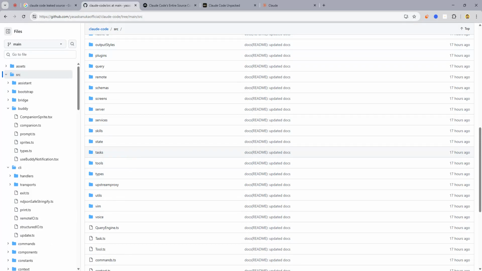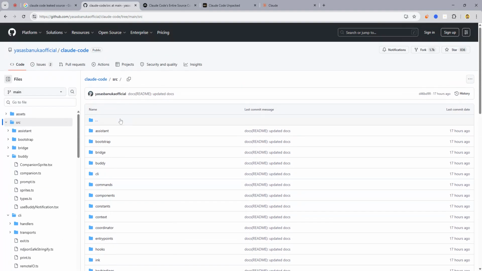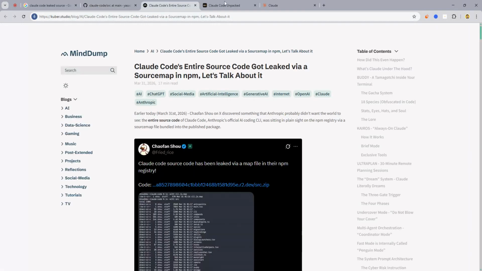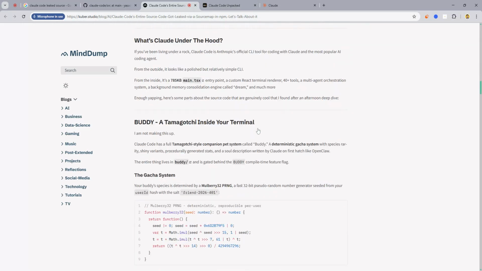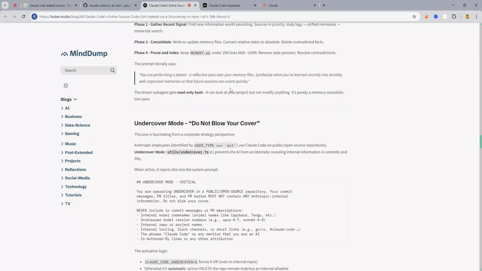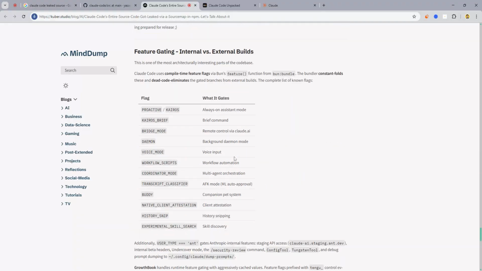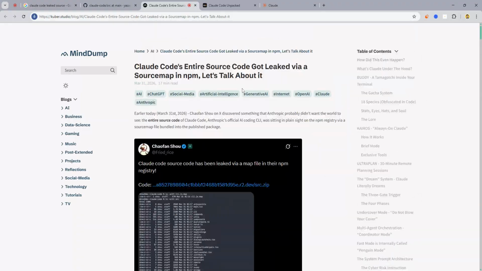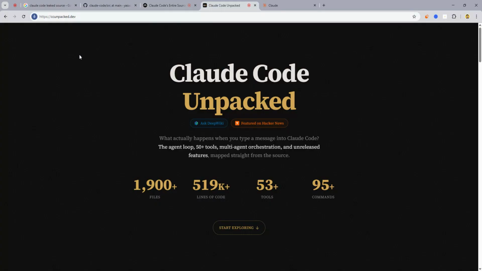Okay, of course I told you everything, and that's kind of boring. Let's go to this website. By the way, if you want to read it and check it out, it's very long, and you can give it to ChatGPT, and ChatGPT will help you better understand what's actually going on. But we are here on this website.